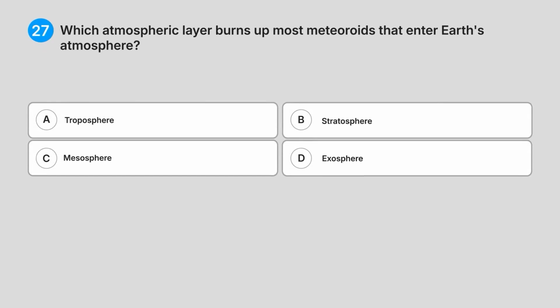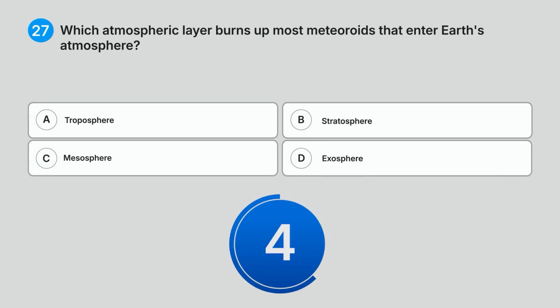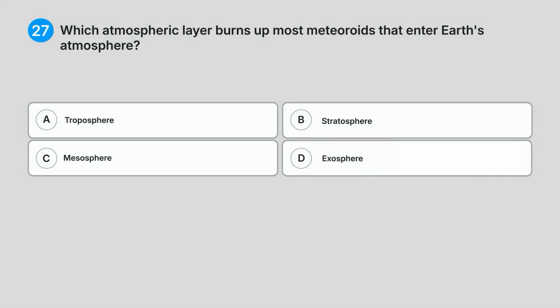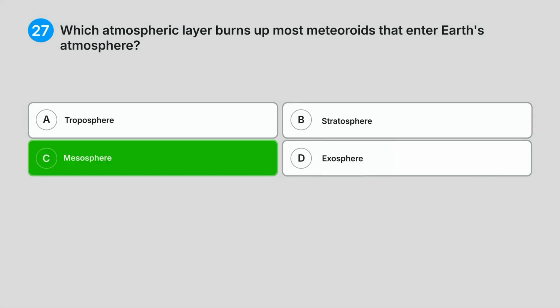27. Which atmospheric layer burns up most meteoroids that enter Earth's atmosphere? A, troposphere. B, stratosphere. C, mesosphere. D, exosphere. Can you guess the answer? Correct answer, C, mesosphere.